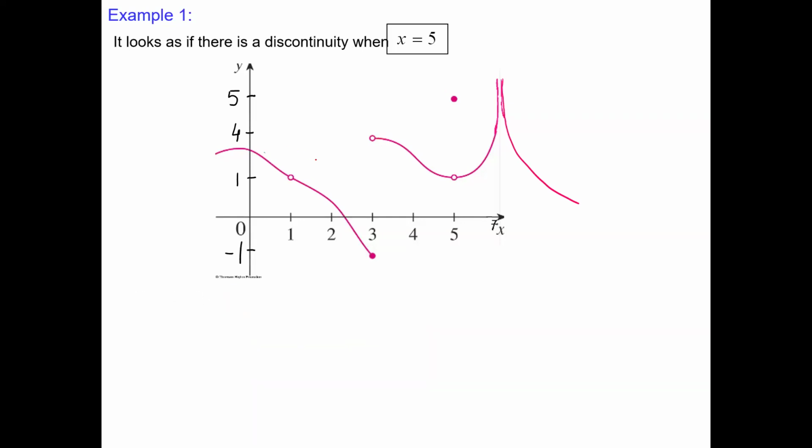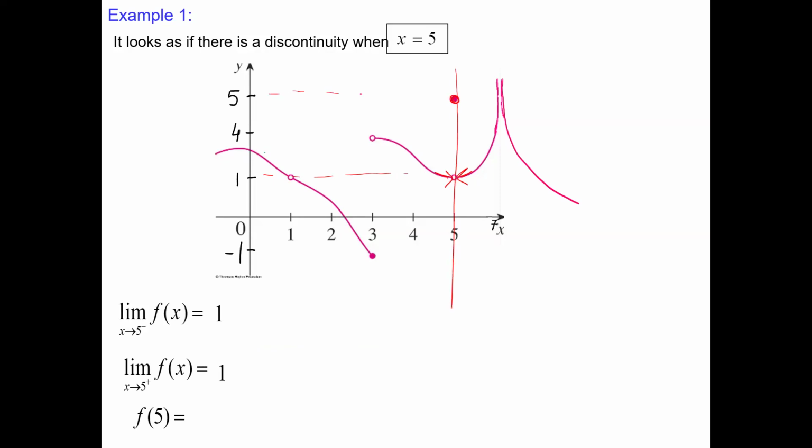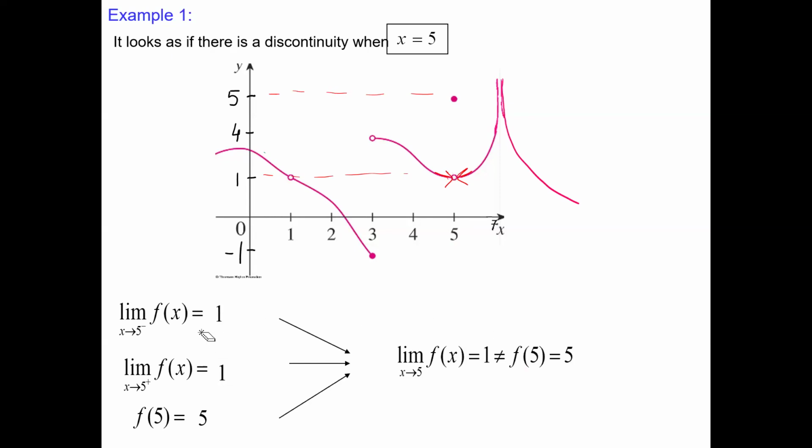Now x equals 5. Limit from the left, limit from the right, and the value. On the left-hand side and on the right-hand side, the function is approaching the same dot. This dot is at level 1. If I draw a vertical line, it's intersecting 5. That means the value at 5 is 5. Okay, good. Now conclusions. The limit exists because the one-sided limits are the same, but the value is different. The value also exists, but is different. That means this is the same type.